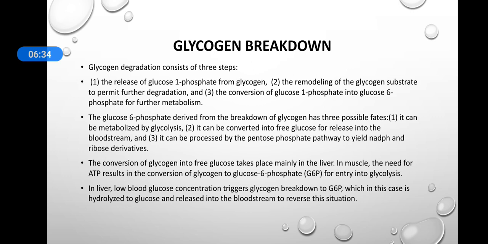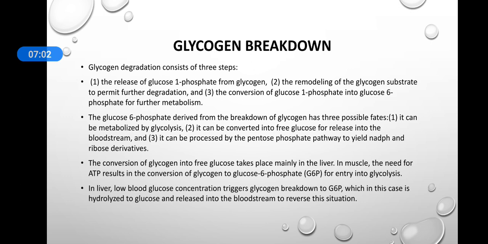Now we will discuss the process of glycogenolysis, or glycogen breakdown. Glycogen degradation consists of three steps. The first is the release of glucose 1-phosphate from glycogen. The second is remodeling of the glycogen substrate to permit further degradation. And the third is the conversion of glucose 1-phosphate into glucose 6-phosphate for further metabolism.